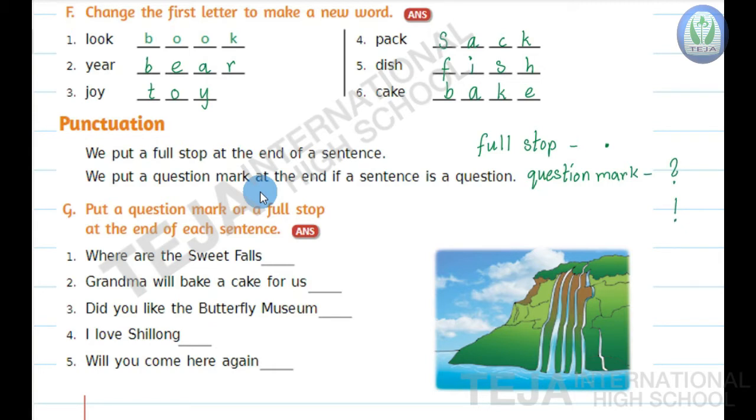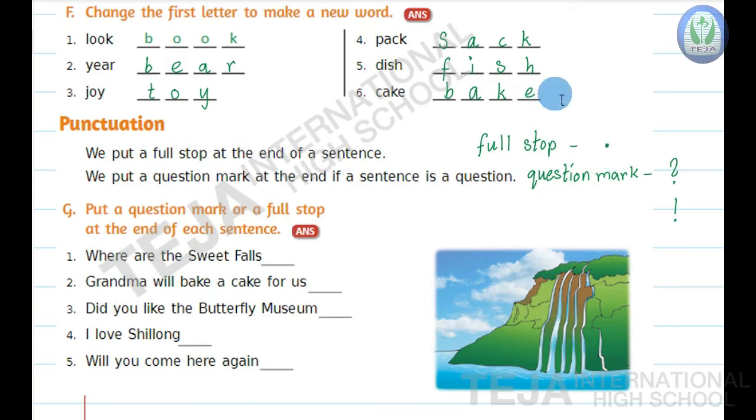If a sentence is an exclamatory sentence, that is, it expresses feelings, then it will end with an exclamation mark. Now in this session we will discuss full stop as well as question mark. If the sentence is a question, then the sentence will end with a question mark. If the sentence is a statement, then it ends with a full stop.